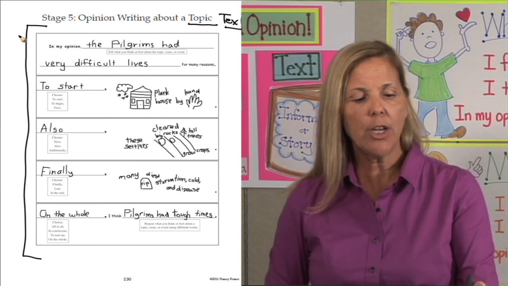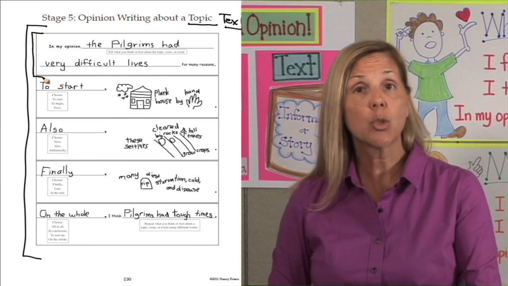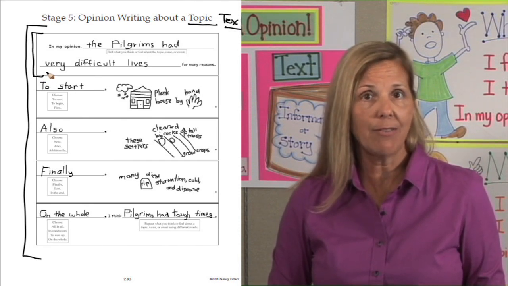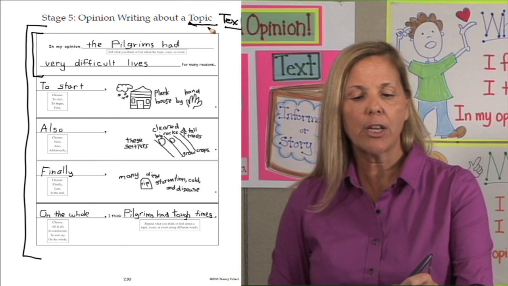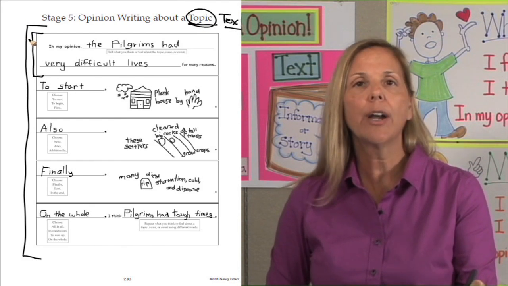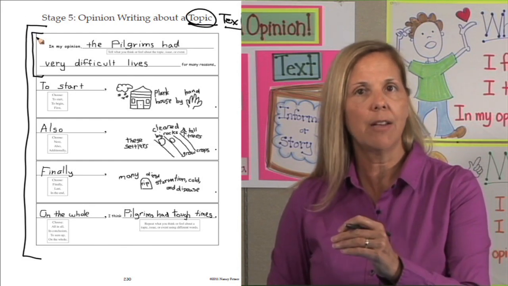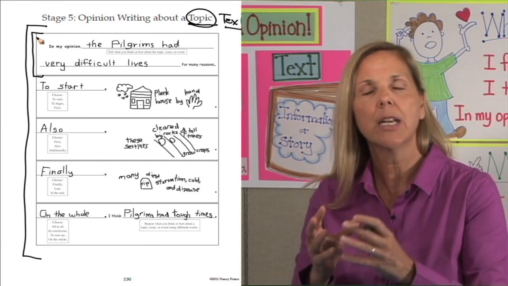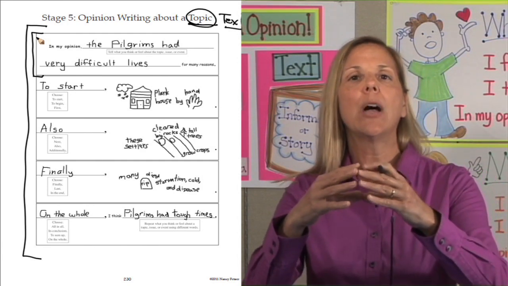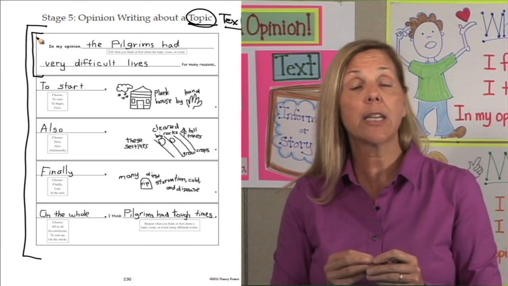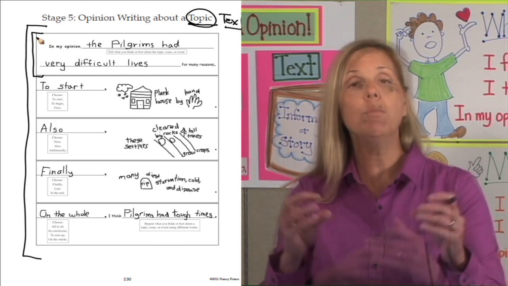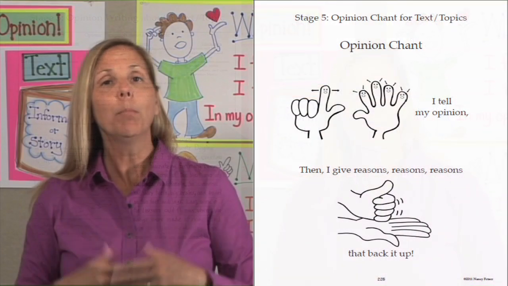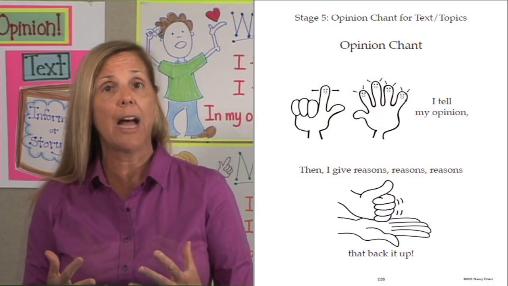Hence, if you look at the top box, which is our introduction to our paragraph for Stage 5 opinion, when we're talking about a topic, we no longer have author and the title of the text because we're not talking about a specific text. Instead, we are talking about a topic. And in this case, we are learning about the pilgrims and we're going to give an opinion about the pilgrims. Please turn to page 225.